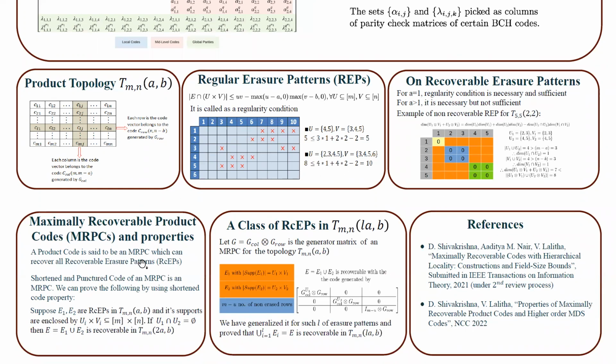A product code is said to be an MRPC if it can recover all recoverable erasure patterns. The shortened code and punctured code of an MRPC is an MRPC. We can prove the following by using the shortened code property.